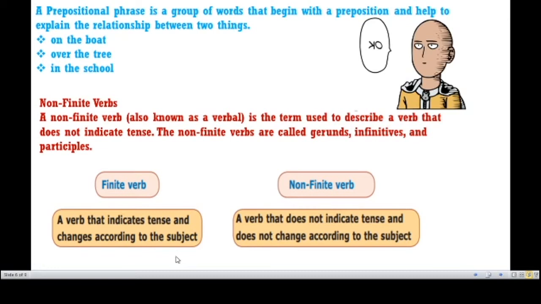Now let us see about non-finite verbs and finite verbs. What is that? Very simple. What is a non-finite verb? It is a term used to describe a verb that does not indicate tense. Tense means time. If a verb does not indicate time, then it is a non-finite verb. So what is a finite verb? Very simple. If a verb indicates time, then it is called a finite verb. So, finite verb, non-finite verb.